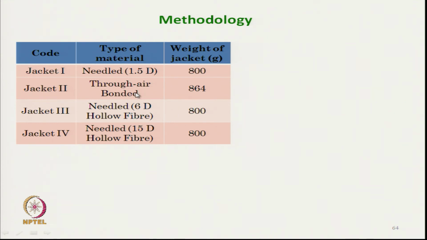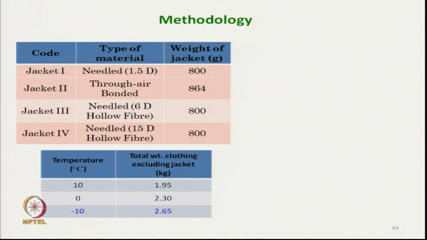Jacket 2 used through air bonded fabric where thickness was very high, and when measured in isolation, this through air bonded fabric had the highest thermal insulation. Jacket 3 was needle punched 6 denier hollow fiber, and jacket 4 was needle punched 15 denier hollow fiber. So, 4 nonwoven fabrics were used, and the experiment was carried out at 3 different temperatures: 10 degree Celsius, 0 degree Celsius and minus 10 degree Celsius.